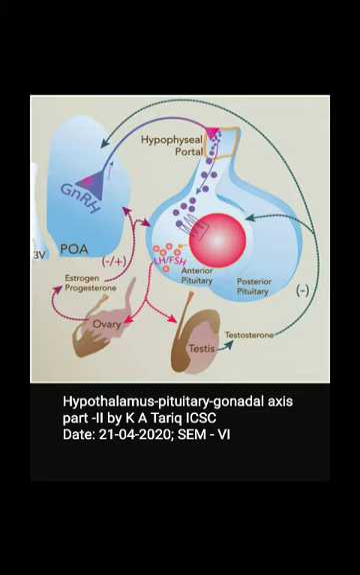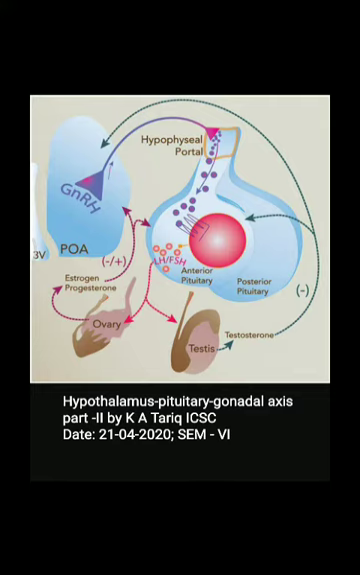Our objective is to understand how the nervous system exerts influence on the anterior pituitary gland to secrete the gonadotropins, and then how the synthesis of gonadotropins is related to the secretion of steroids by the gonads.